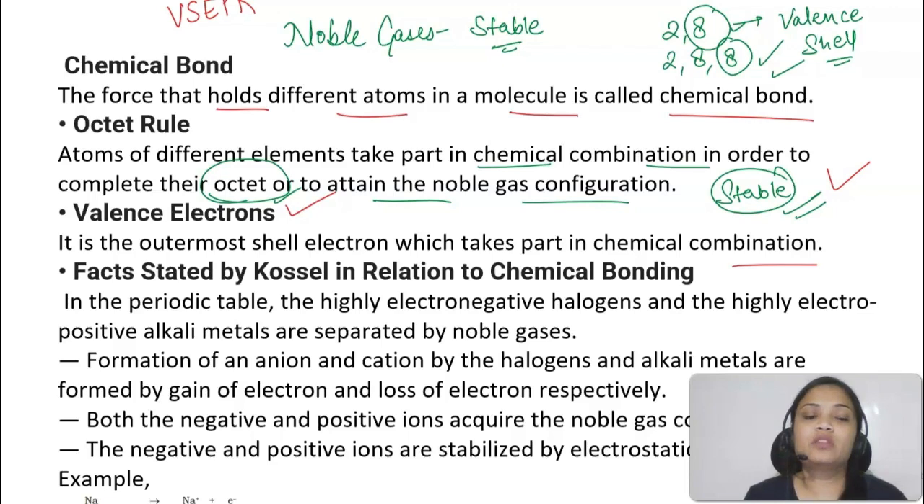Now if I talk about the Kossel and Lewis theory, students, various attempts were made by the scientists to study or to explain chemical bonding in terms of electrons, right?